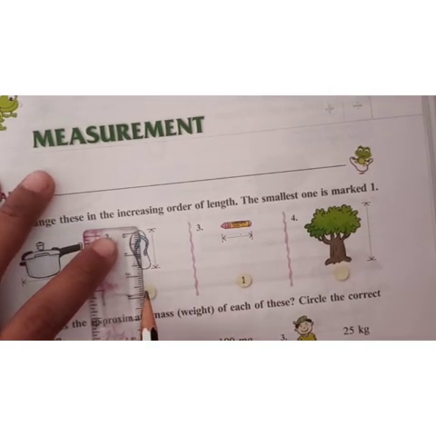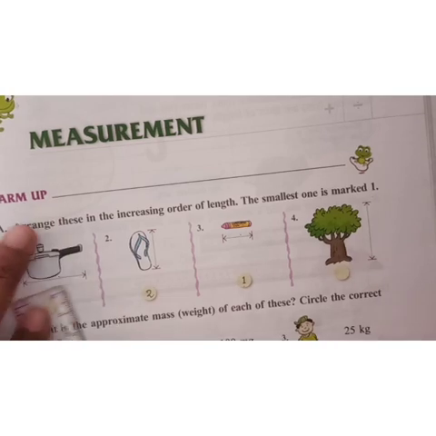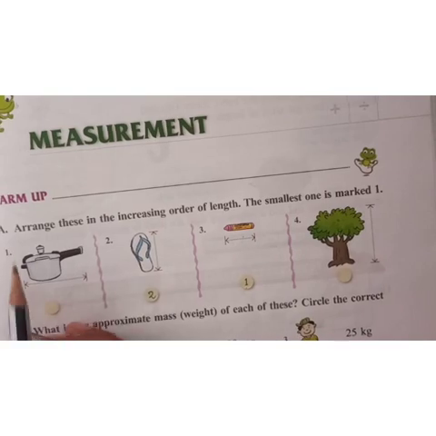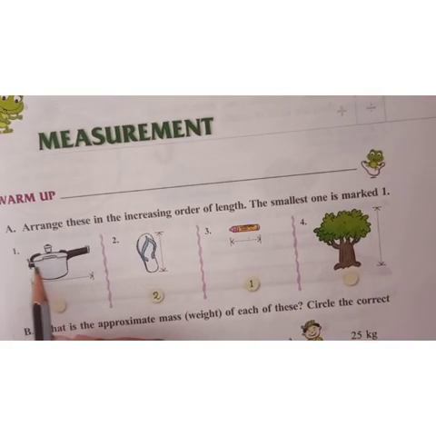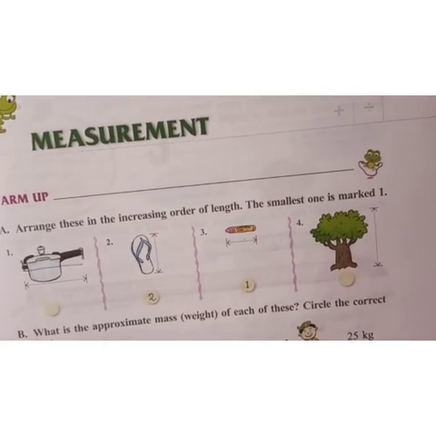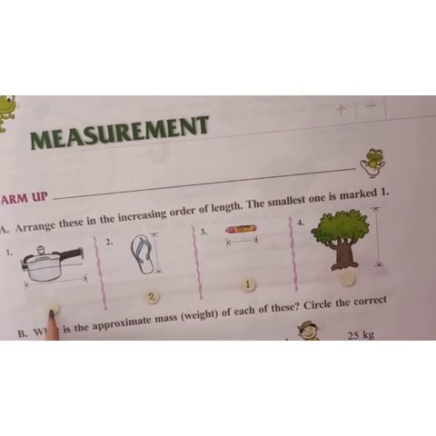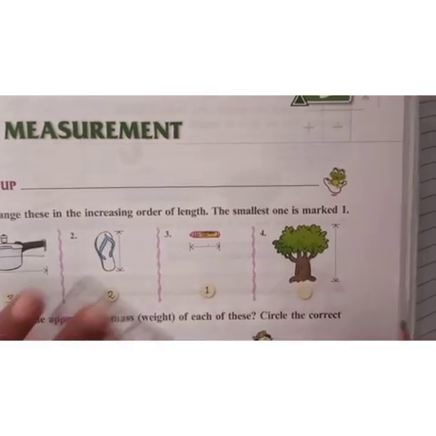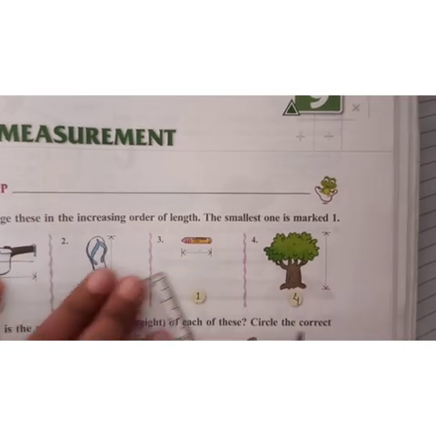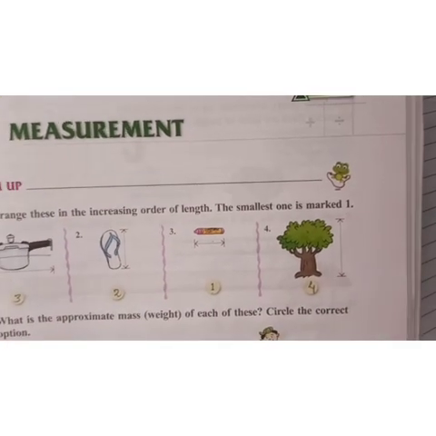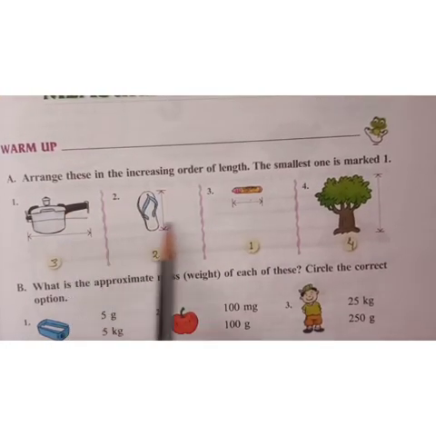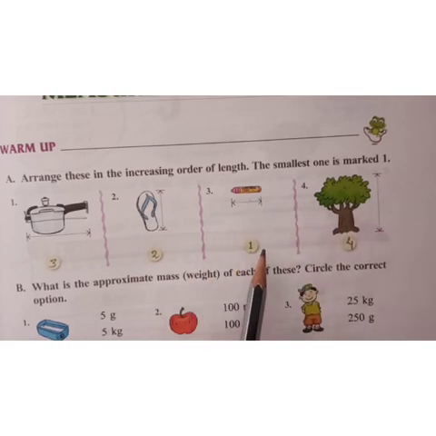So we can give it number 2. Then the pressure cooker: you will not measure only the base of that cooker, you will measure the length from this point to the handle. This is the complete length of the pressure cooker. So naturally it will get the 3rd number, and the largest height belongs to the tree, which is the 4th number. According to the length, we have given them the numbers.